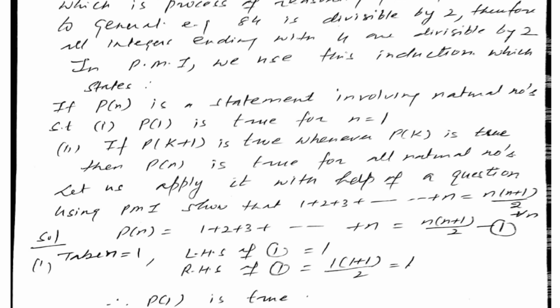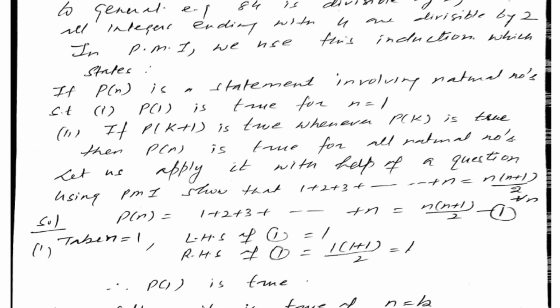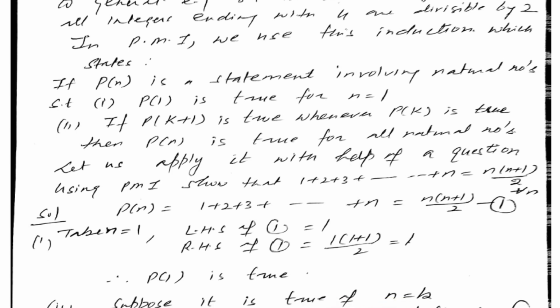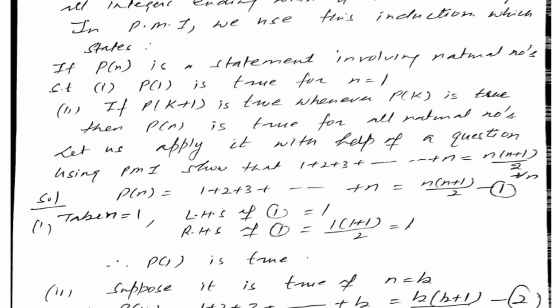Now the second step is here. Suppose it is true for n equal to k. We are supposing it is true for n equal to k. Then we have to just replace n by k in the given statement. So it can be written as Pk: 1 plus 2 plus 3 up to k equals k into k plus 1 by 2. We call it equation 2. Now with the help of this, we can prove our result is true for n equal to k plus 1. It means on both sides, instead of k, we have to put k plus 1.